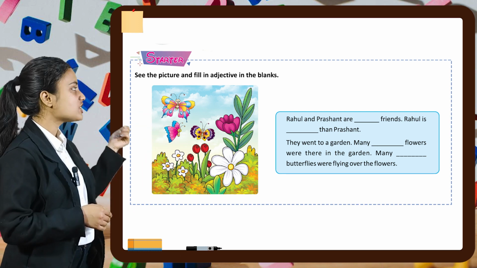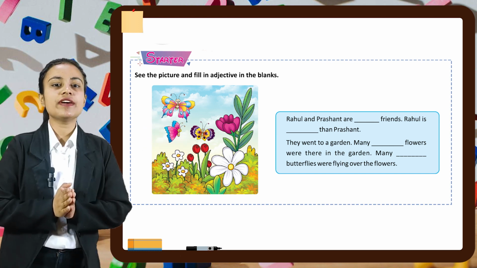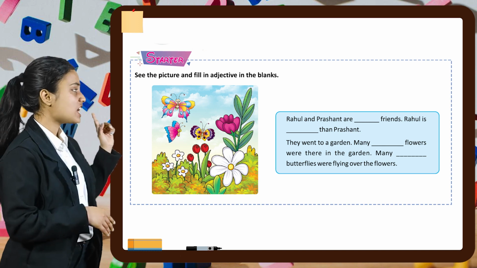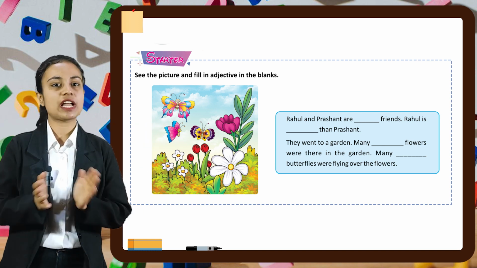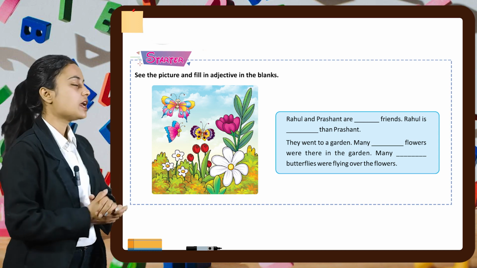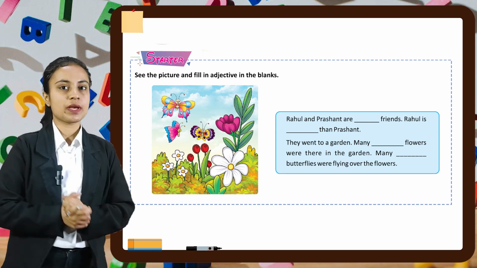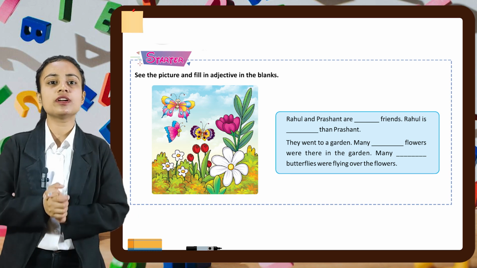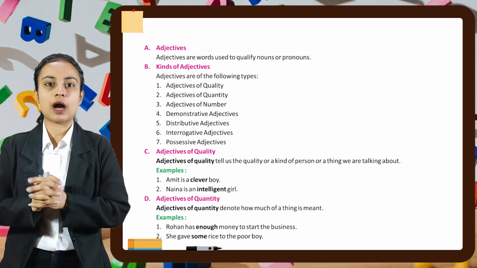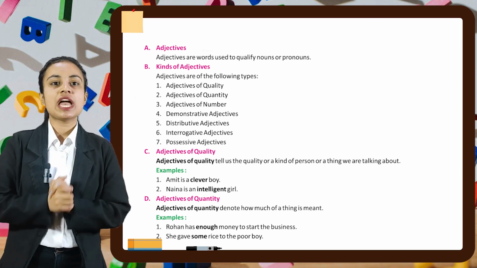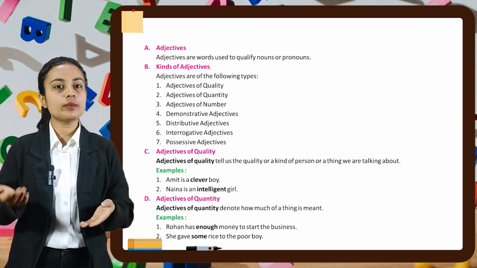Rahul is dash than Prashant. Rahul is elder than Prashant. They went to a garden. Many dash flowers were there in the garden. We can write many attractive flowers were there in the garden. Many dash butterflies were flying over the flowers. Many beautiful butterflies were flying over the flowers. So this is what the chapter is about, adjectives. Adjectives are words used to qualify nouns or pronouns.